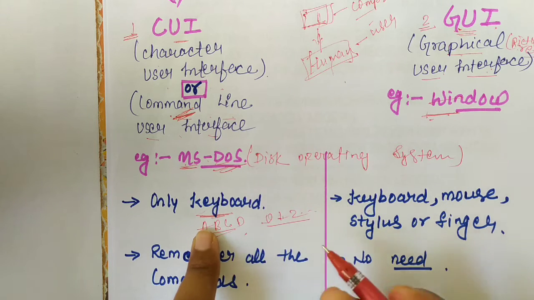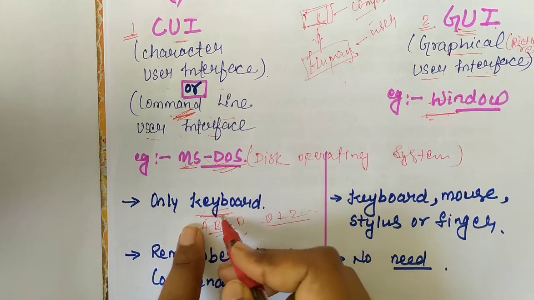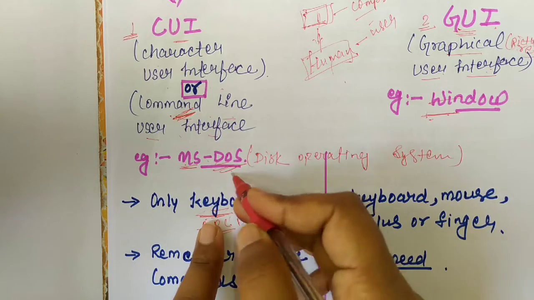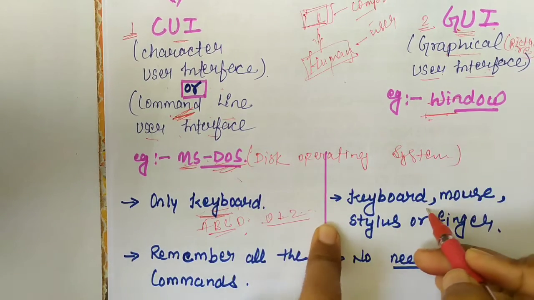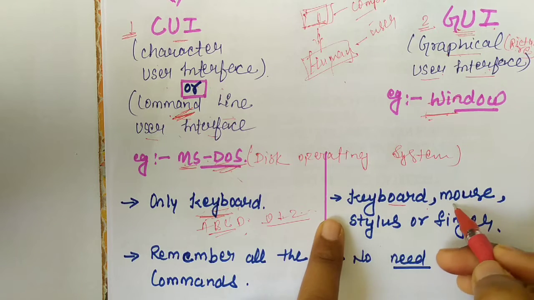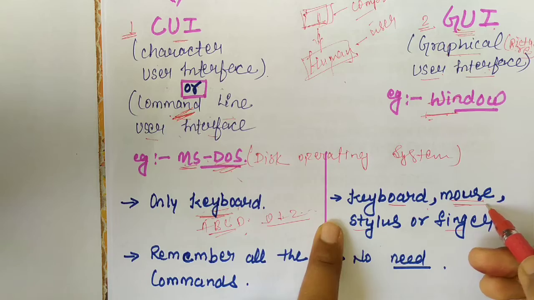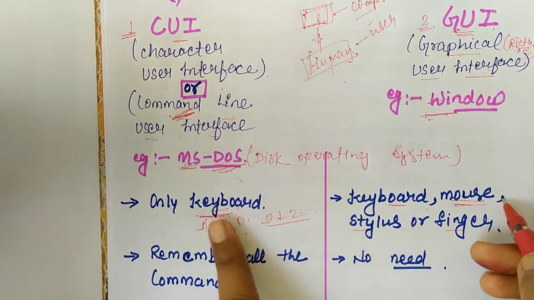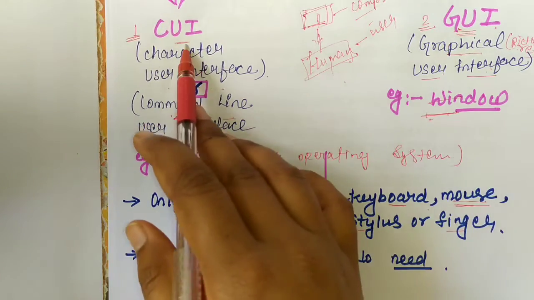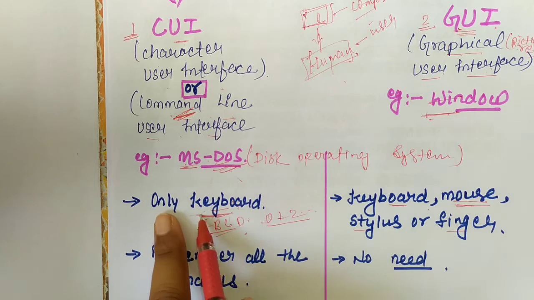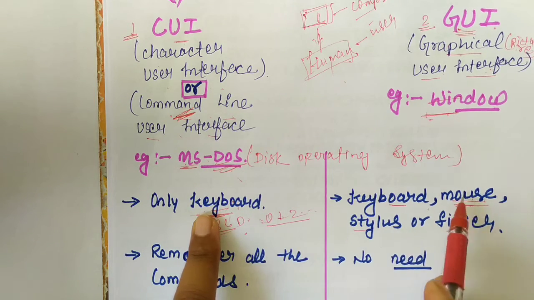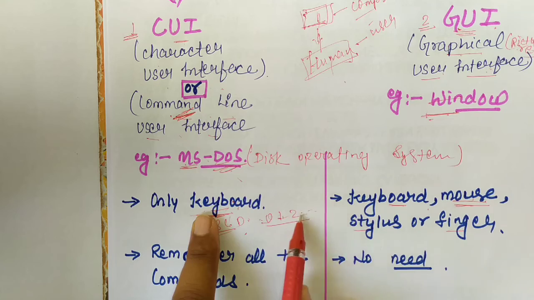Suppose we want to open a file, then by using a keyboard we give the command to open that file. But in a GUI we also use a mouse, stylus, finger. By using a mouse we can easily open any file. But in the MS-DOS CUI operating system, we do not use a mouse, stylus or finger to open any file.